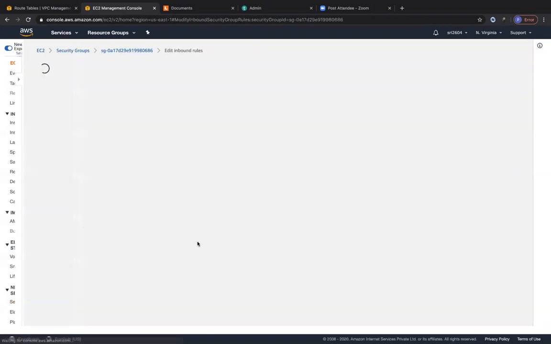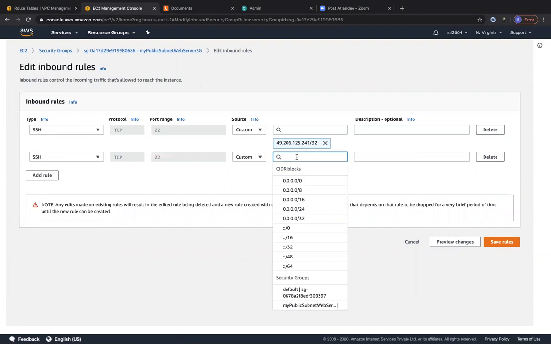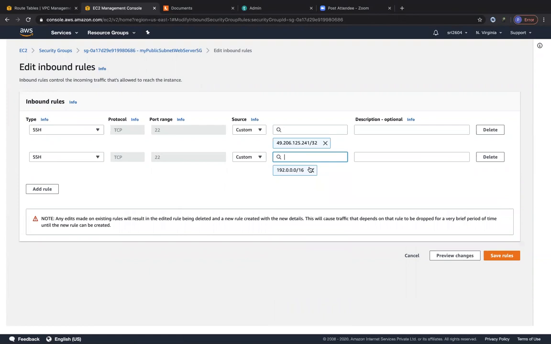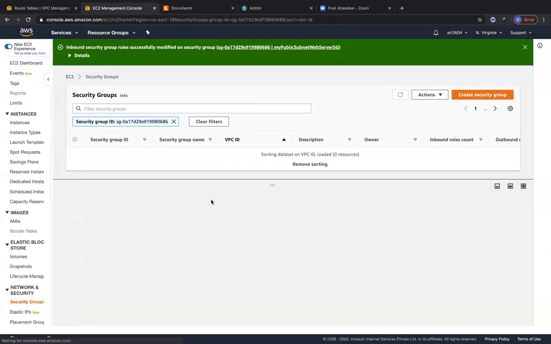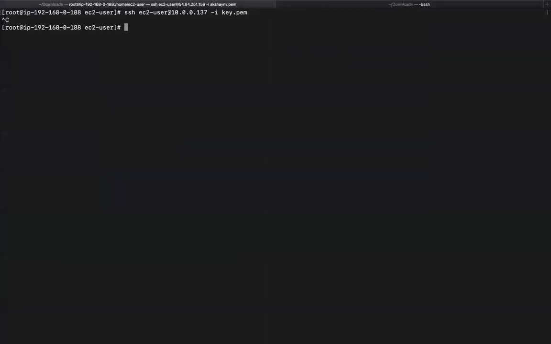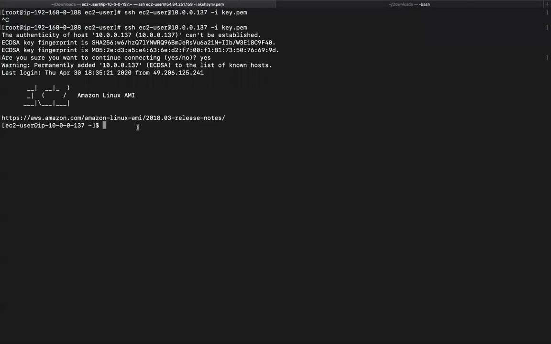Let me add one more inbound rule over here. Let me add a new rule called SSH, right? But this time I'm going to specify that it should come from the 192 network. So 192.168.0.0/16. Yeah. So let's go ahead and click on save. So now if I try the same command, it should go through. Brilliant. So now even the reverse is possible, right? So you're coming from the 192 network back to the 10 network. And then you can just keep playing around, just keep testing it out.